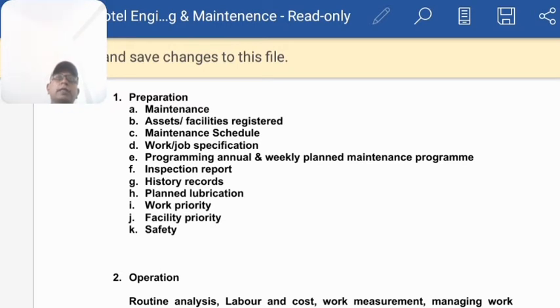So maintenance is an ongoing process where we maintain the equipments to work without any faults, without any leakage, without any disturbance. Now these equipments are assets, these are facilities required. A machine costs 50 lakhs, 30 lakhs, 20 lakhs.